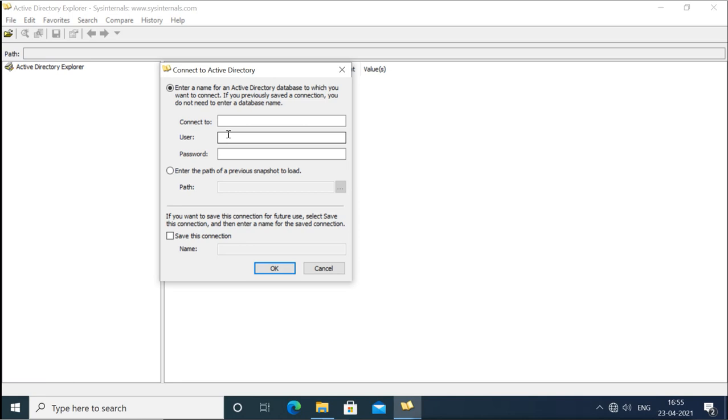The user account might not be the administrator, so we can just provide any account information, even a normal account, then it can enumerate the whole Active Directory objects. So what I will do here, I will provide the name here, connect to, this is our server, and I'm going to connect with the username John with the password of ABC.